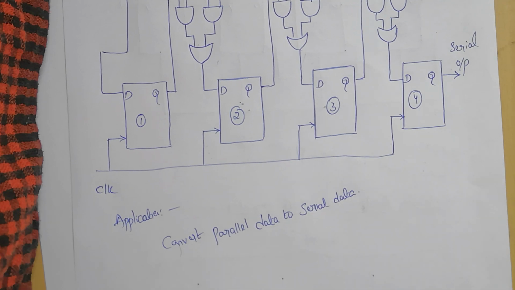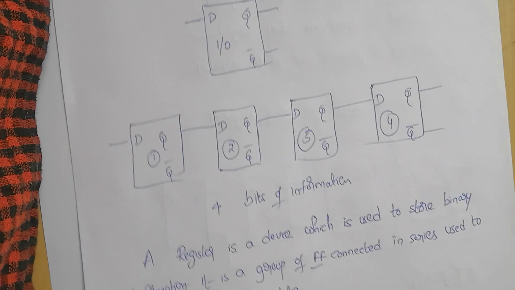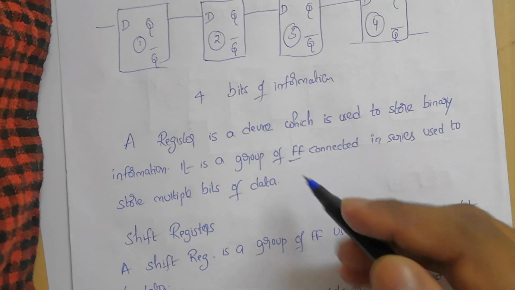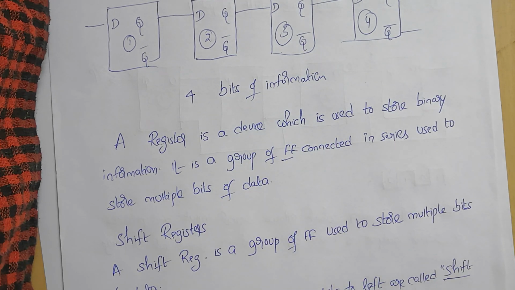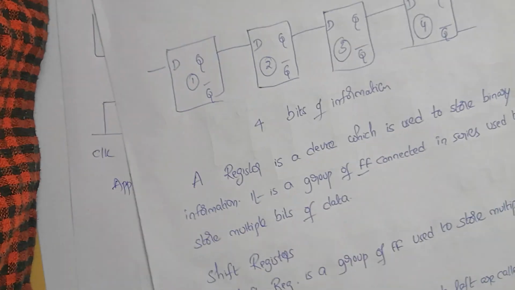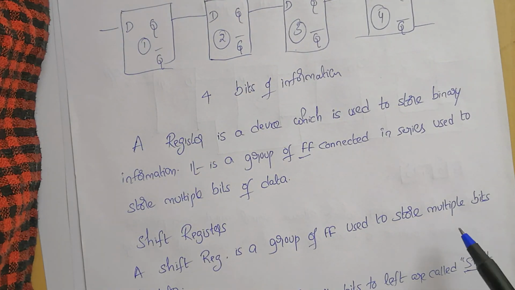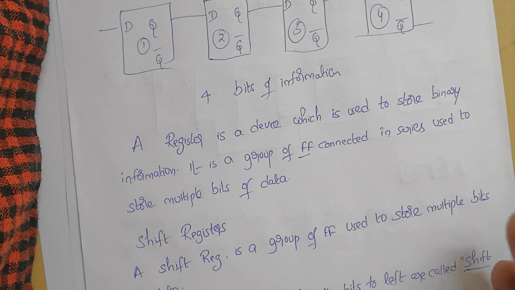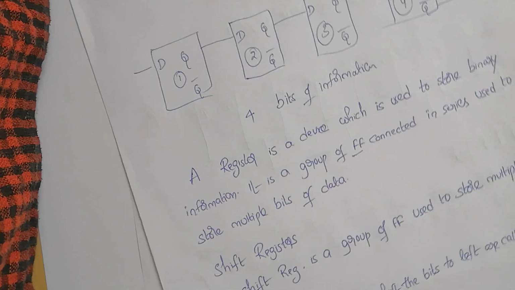Okay, so these are the four types of shift registers. Up to now we have discussed the definition of a register. A register is a device which is used to store binary information, and it is a group of flip-flops connected in series used to store multiple bits of data. A shift register is a group of flip-flops used to store multiple bits of data and which transfers the data by either left shift or right shift operation.